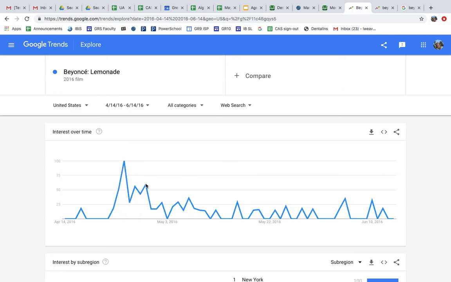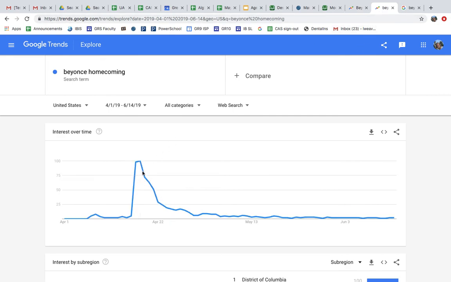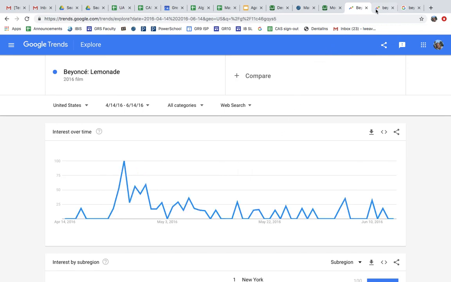I wonder why these peaks existed on April 29th of 2016, somewhere around Lemonade, whereas this one just had a nice smooth decline of interest. But if you average those points out and fit a model to them, would they follow the same pattern? I don't know. So that would be a level 6 thing to explore. You would end up building 2 models for your project.